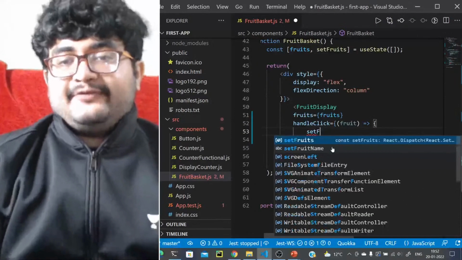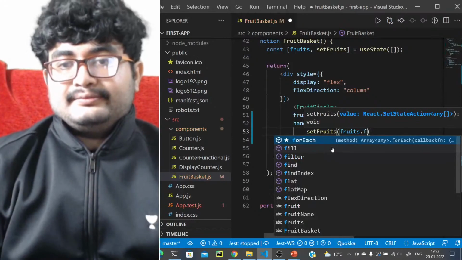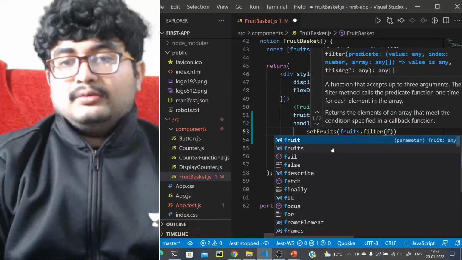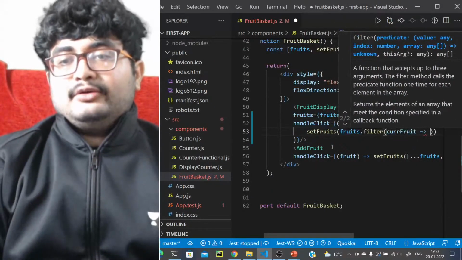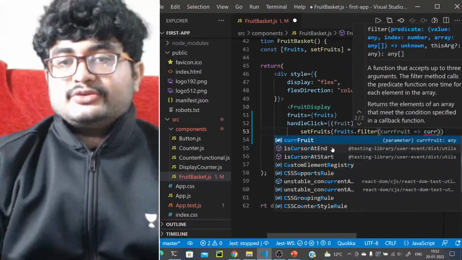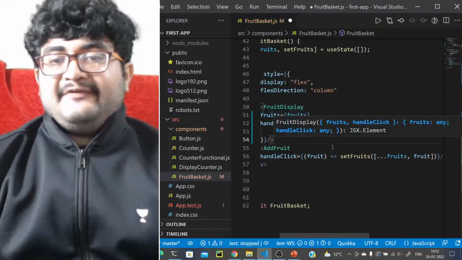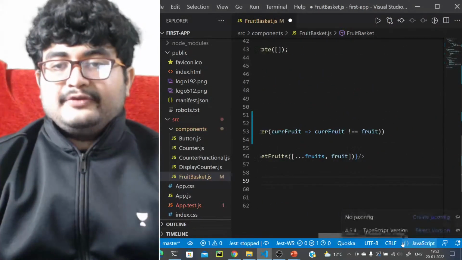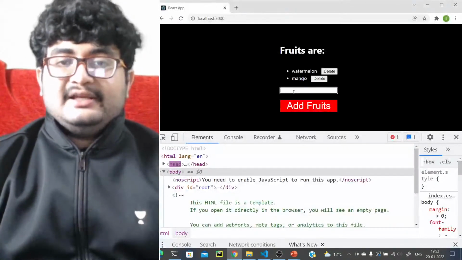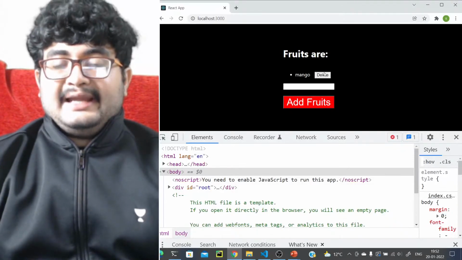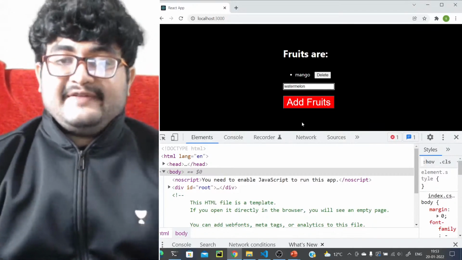So what we can do is set fruits dot filter. Let's call it current fruit, and we want to filter out all other fruits that are not this fruit. So current fruit not equal to the fruit that I have right now. So I'm filtering all the fruits that are not equal to the fruit that I've provided, right? So that's what I've done in handle click. Now let's see if this works actually. So I'll click on delete and see it is deleted, right? It is deleted. Now I can add watermelon as well. So the functionality is definitely working.